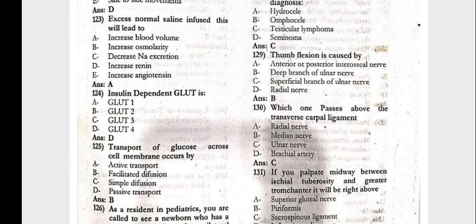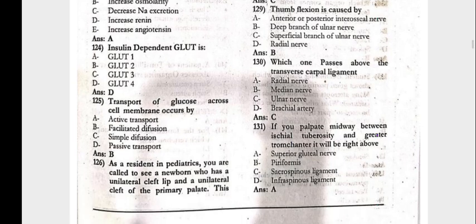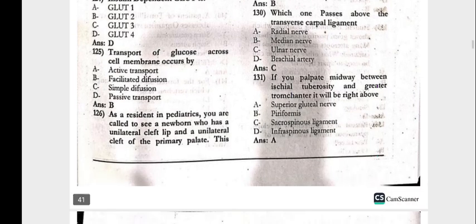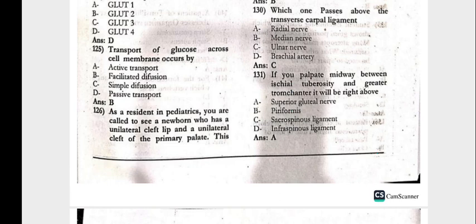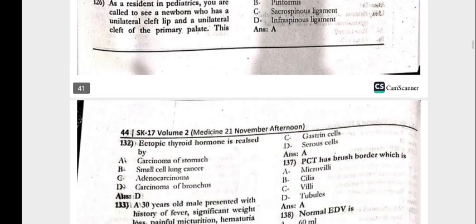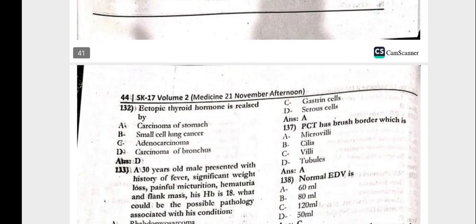Thumb flexion is caused by the deep branch of the ulnar nerve, which one passes above the transverse carpal ligament, that is the ulnar nerve. If you palpate midway between the ischial tuberosity and the greater trochanter, it will be right above the superior gluteal nerve. Next, 132, the ectopic thyroid hormone is released by the carcinoma of the bronchus.